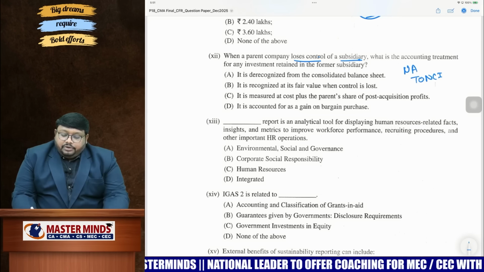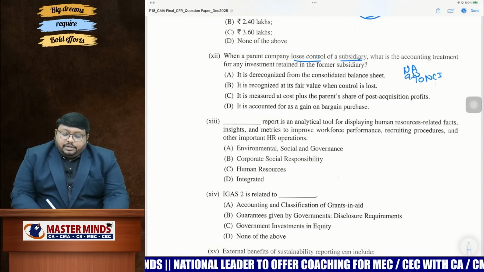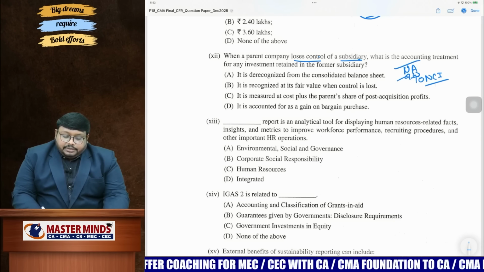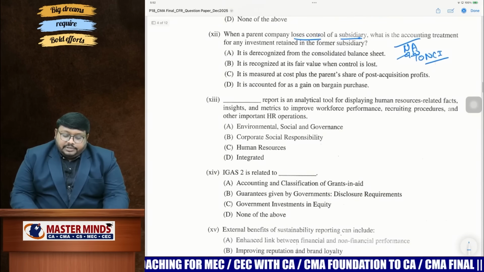And if you are getting goodwill, debited goodwill. So here, when you are losing the control, you have to reverse the entries. NCI will be derecognized, net assets will be derecognized, and goodwill also we have to derecognize. So check out here which one is the best one you have to select.